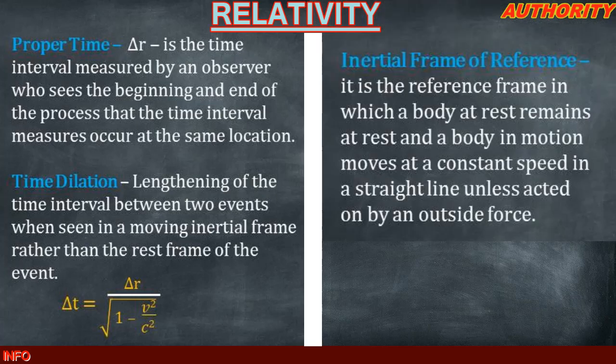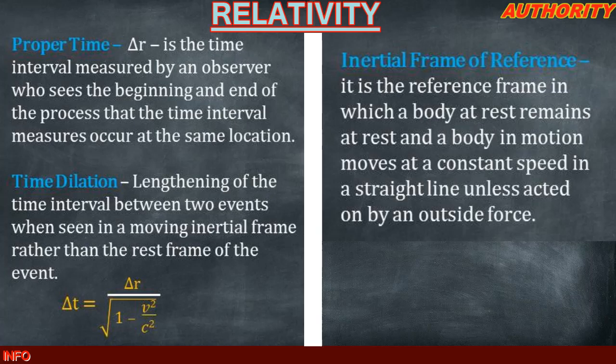Now, what is inertial frame of reference? An inertial frame of reference is the reference frame in which a body at rest remains at rest, and a body in motion moves at a constant speed in a straight line unless acted upon by an outside force.